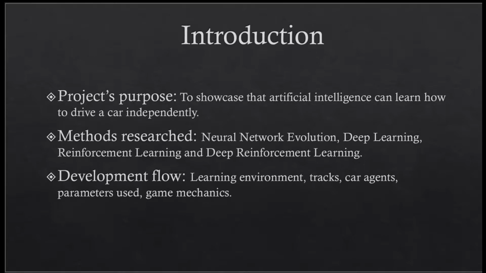During the literature review, it was found that many different techniques for artificial intelligence were used in the past, such as deep learning, neural network evolution, deep reinforcement learning, and reinforcement learning. The advantages and disadvantages of reinforcement learning and neural network evolution were compared.